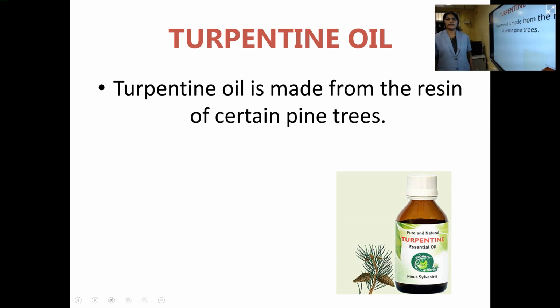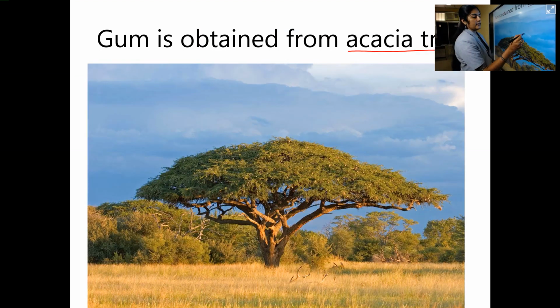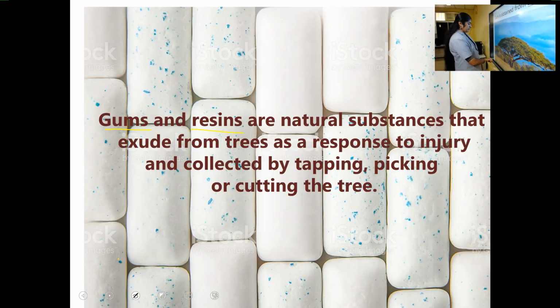Okay. Next thing we are going to learn is turpentine oil. Have you heard of this oil before? This is the picture of turpentine oil. It is an essential oil that we get from trees. Turpentine oil is made from the resin of certain pine trees. Which tree? Pine tree. Now we learned about resin, no?